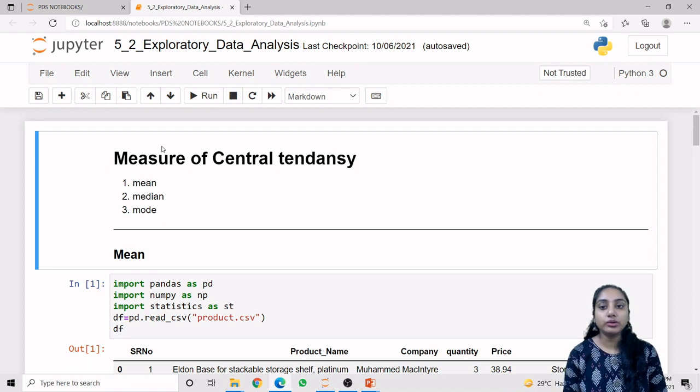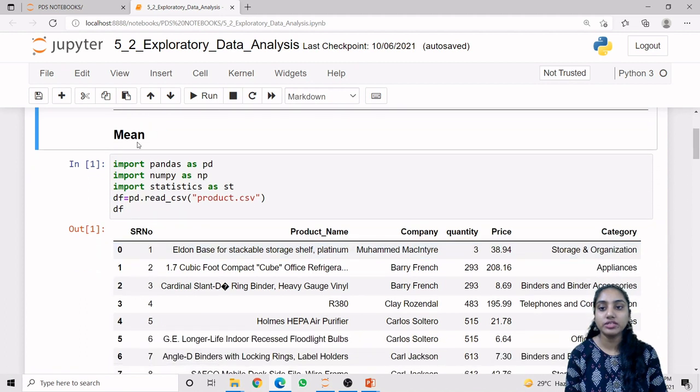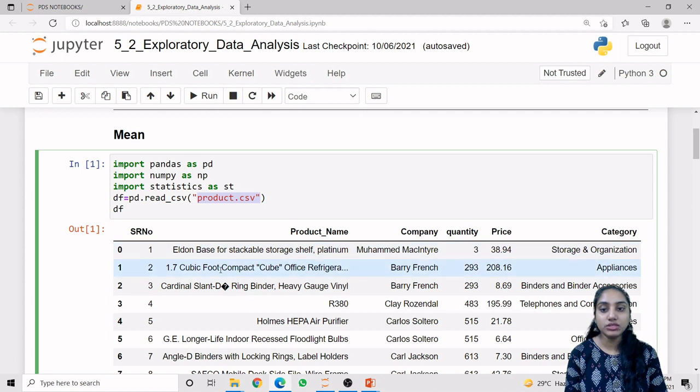First we are going to learn about measures of central tendency, in which we will learn mean, median and mode. The first one is mean. Here we have a CSV file named product.csv, which has the SR number, product name, company, quantity, price and category. The SR number and quantity are integer values, and the price is a numerical value. Other than that, all the values are strings.